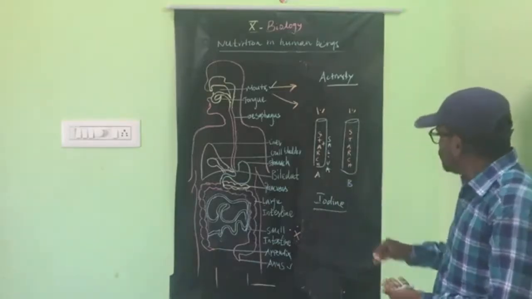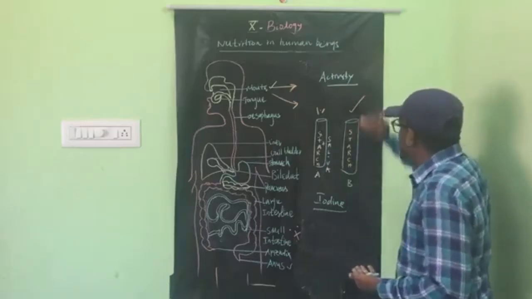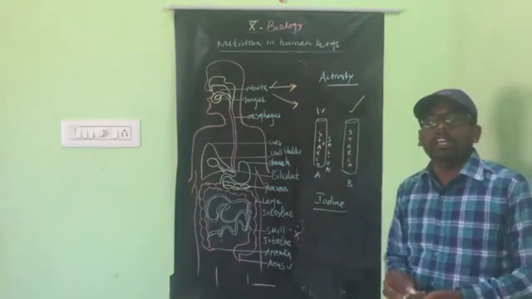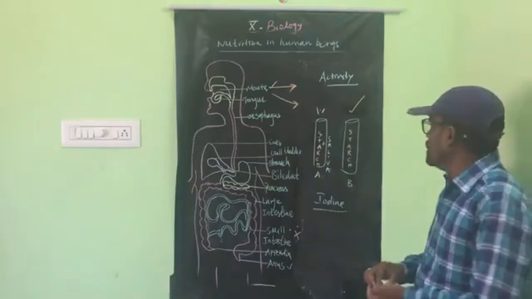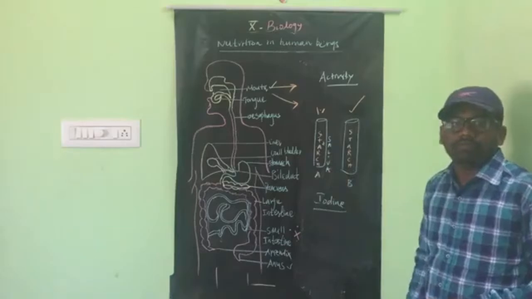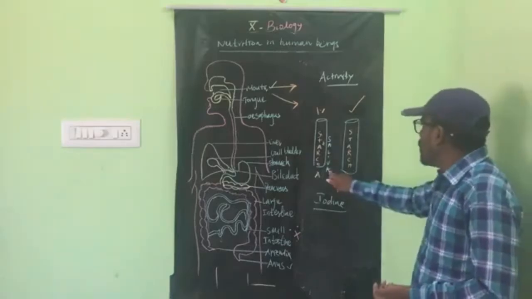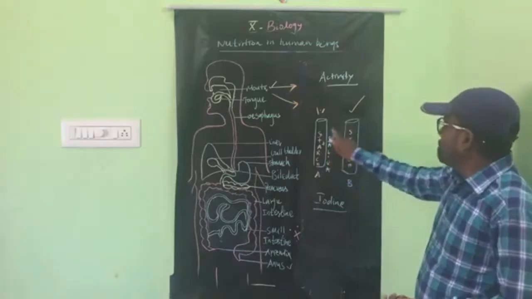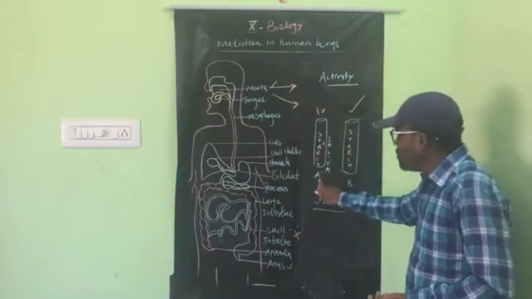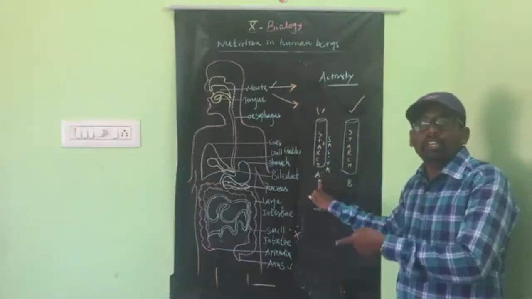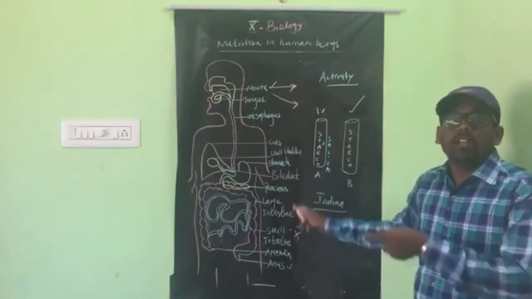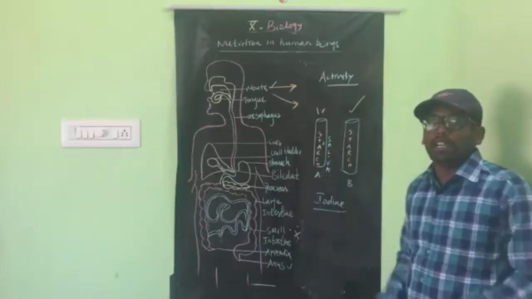Test tube B will indicate the presence of starch, because test tube A contains starch as well as saliva. What is the role of the saliva? The saliva breaks down the starch into sugar molecules. So only sugar is present in test tube A, and simple sugar will not react with the iodine solution, so there is no bluish black color.